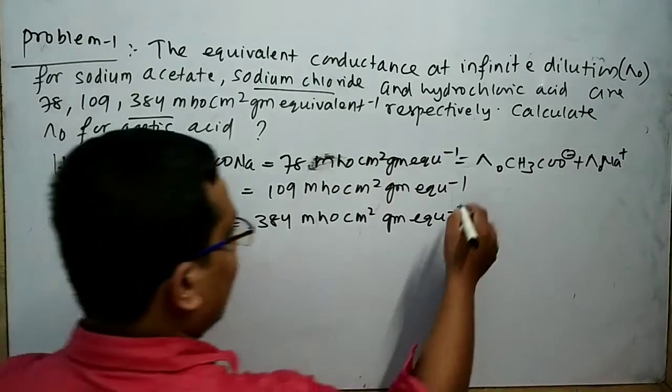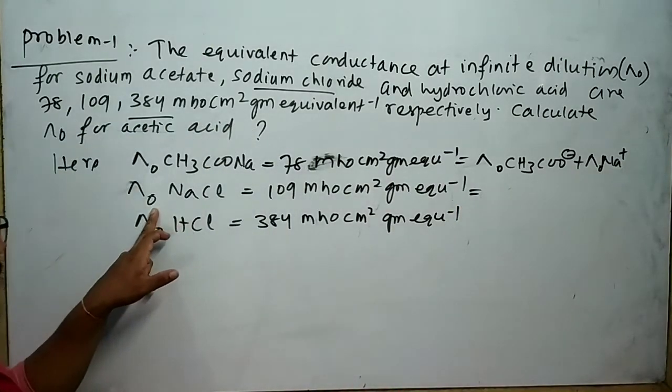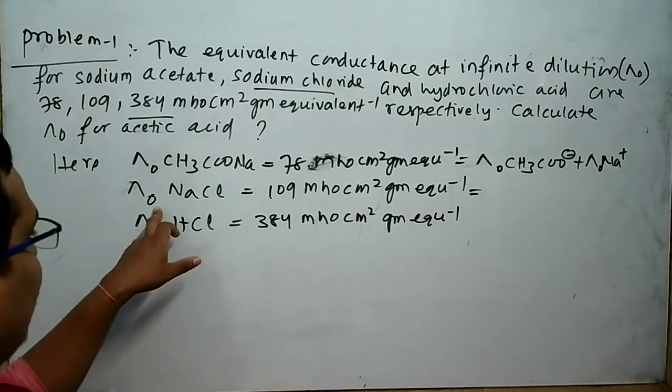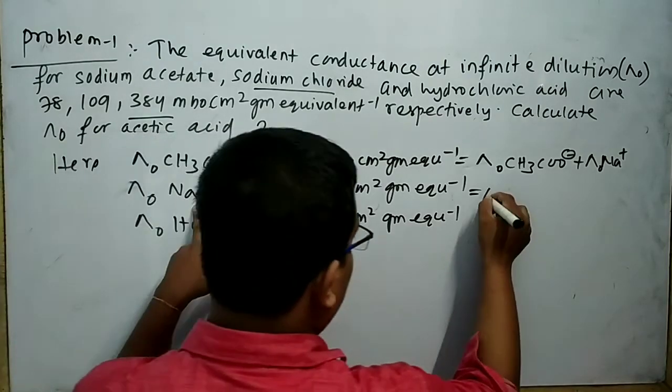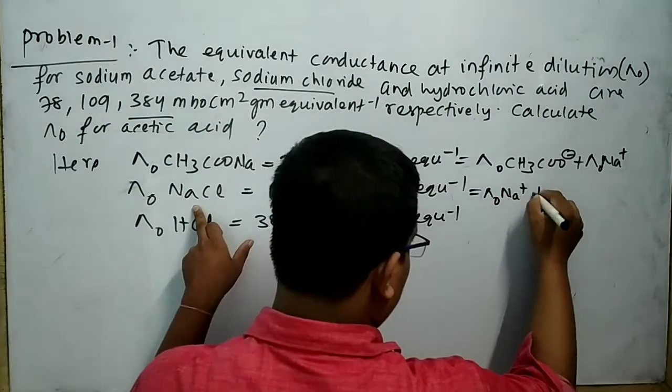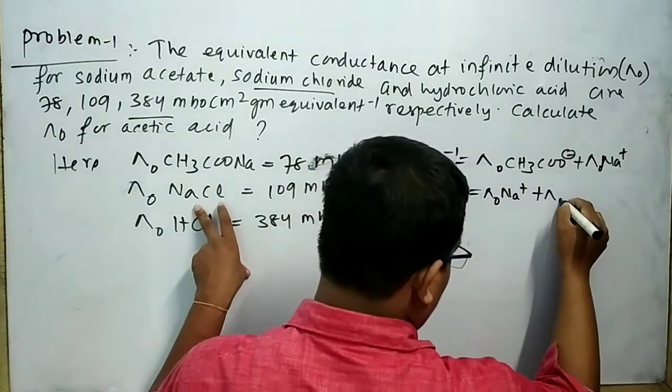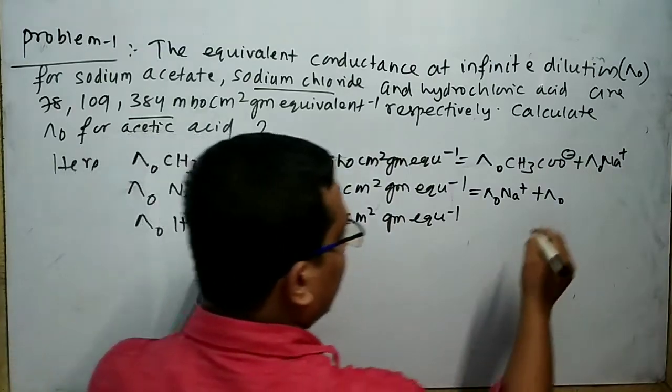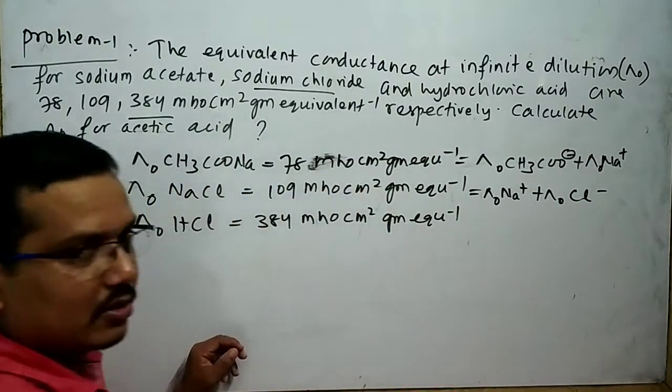Like that, I can also write equivalent conductance at infinite dilution for NaCl is equal to equivalent conductance at infinite dilution for Na plus plus equivalent conductance at infinite dilution for Cl minus.